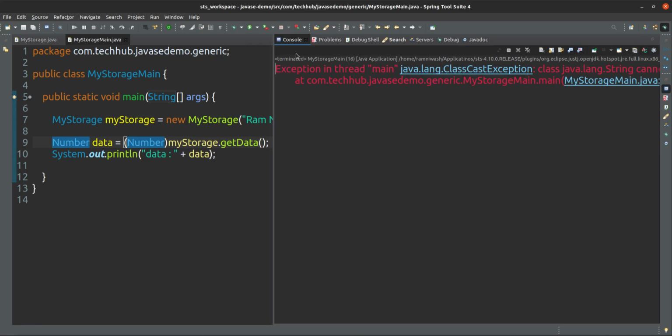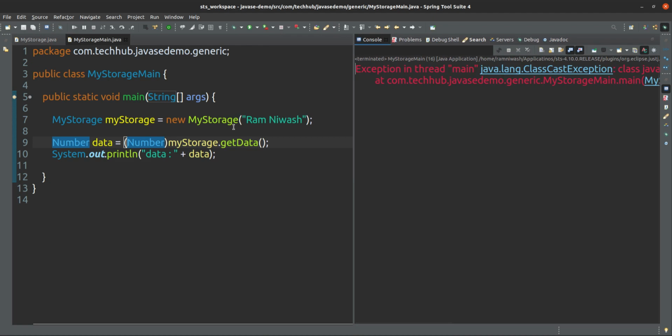There is no relationship between number and string. If there is no relationship, then you cannot do typecast now. Typecast you can do only if the object is available of a particular type. If it is not available of a particular type, you cannot do.